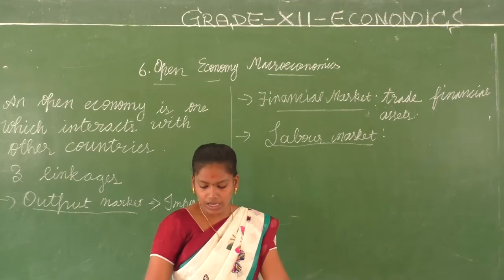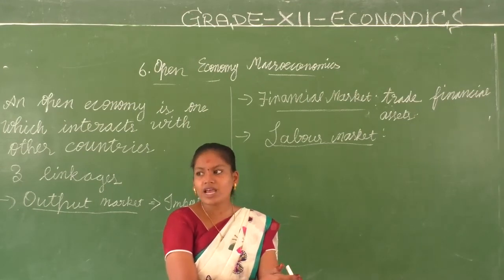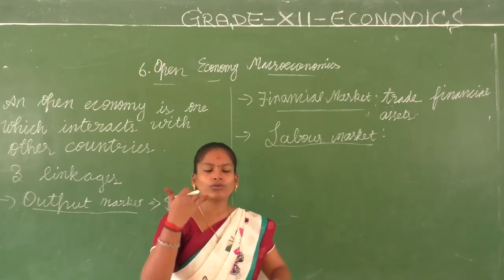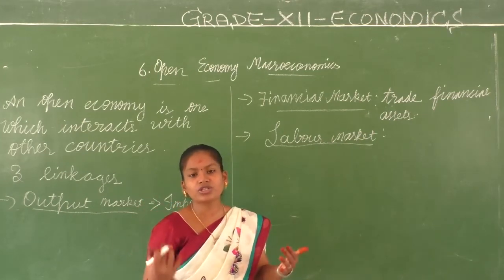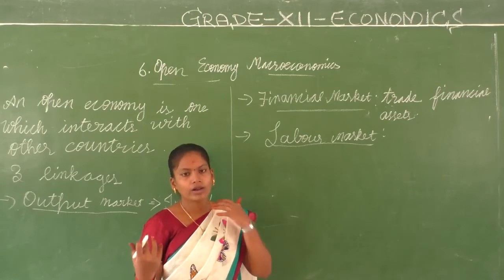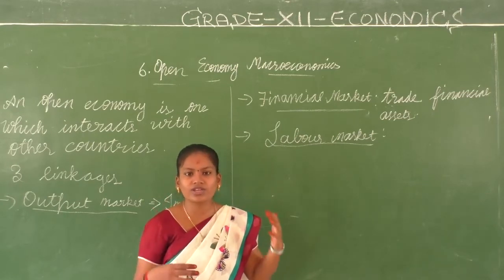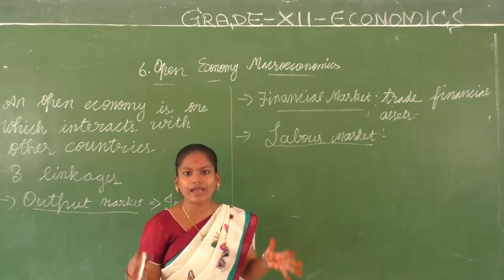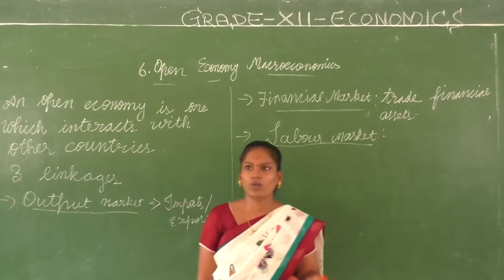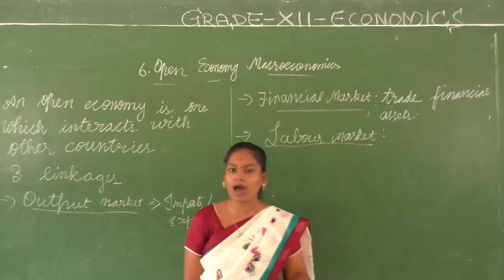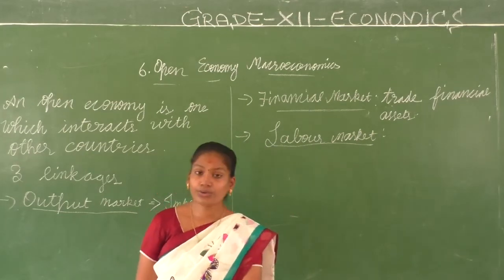Even immigration laws apply, like when a resident of India wants to go to another country to work. There are certain rules and regulations: how they have to go, what documents they have to submit, how long their work permits last.